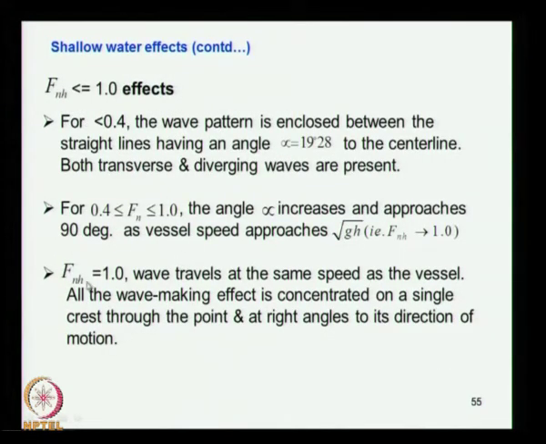When Froude number is equal to 1, the wave travels at the same speed as the vessel, and all the wave making effect is concentrated on a single crest through the point and at right angles to the direction. So the single wave you see is a massive wave which moves at depth Froude number equal to 1, which is called the critical speed.